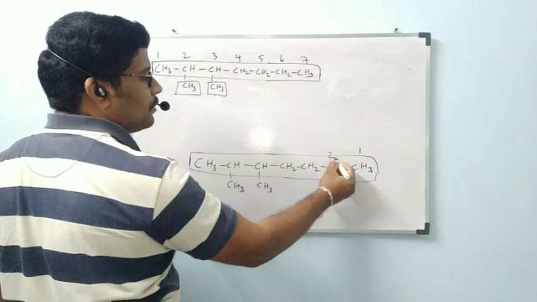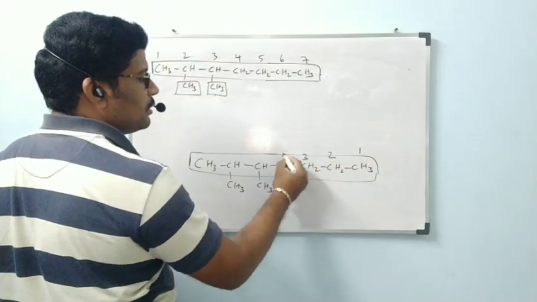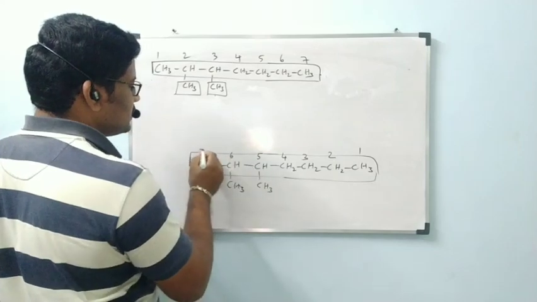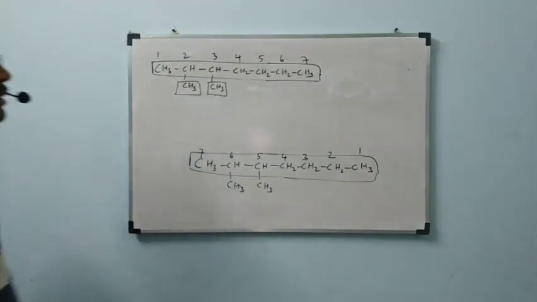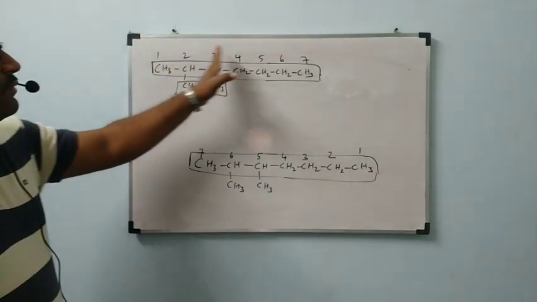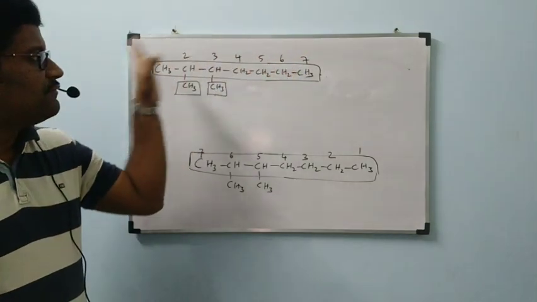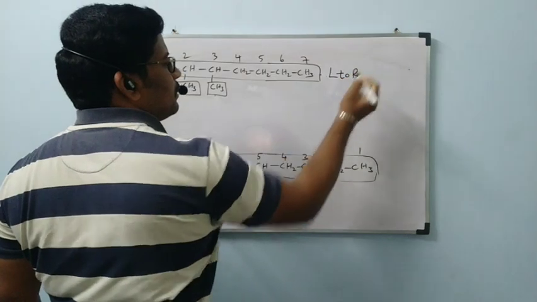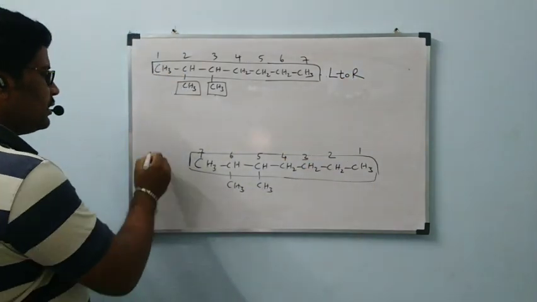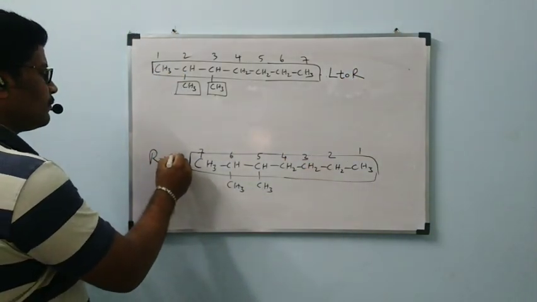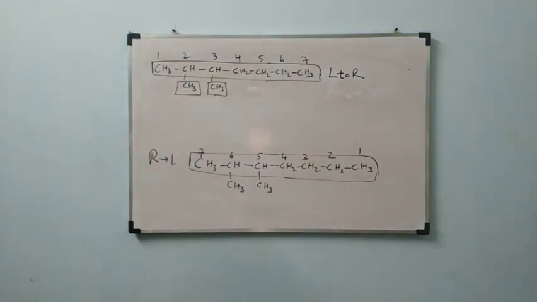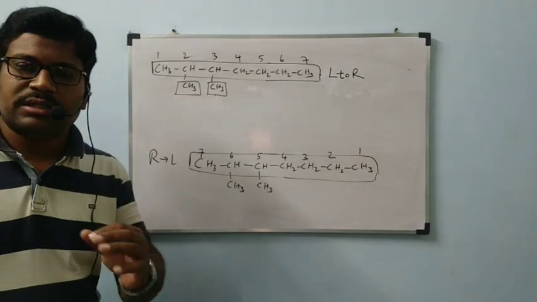1, 2, 3, 4, 5, 6, 7. Left to right. This possibility, right to left numbering. R to L, L to R. Okay. Both the ways I have shown. Okay ma. Till this first rule.